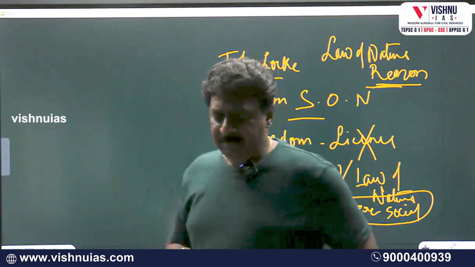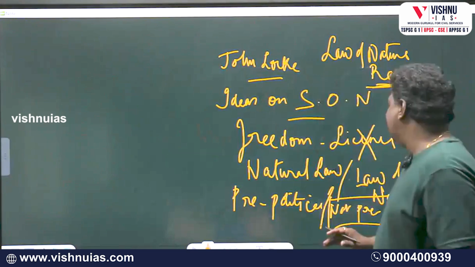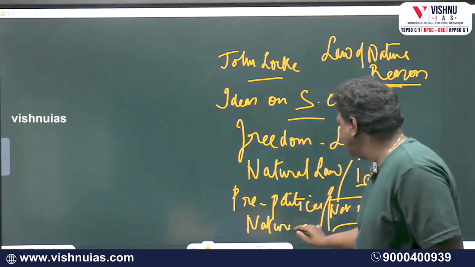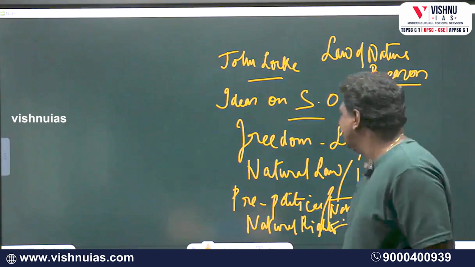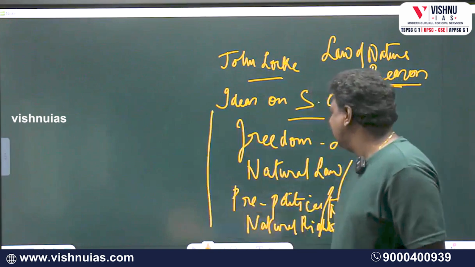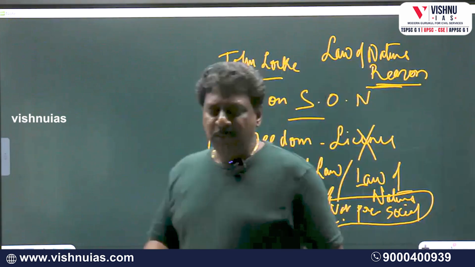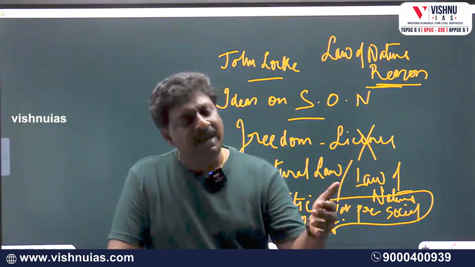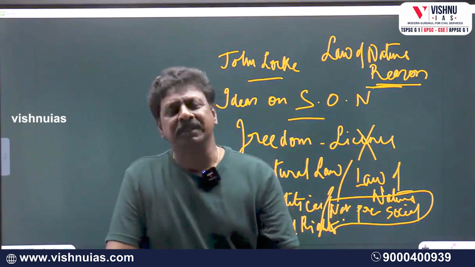Next, in the state of nature, John Locke proposes that men enjoyed what he calls natural rights. We'll elaborate on these natural rights very soon. According to John Locke, these rights include the right to life, liberty, and the right to estate or possessions.